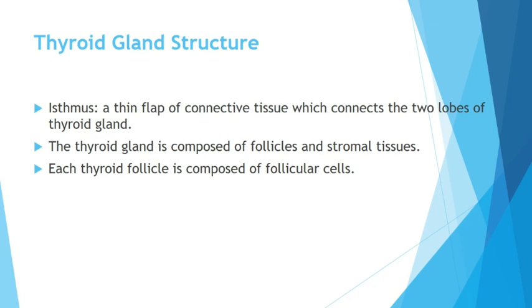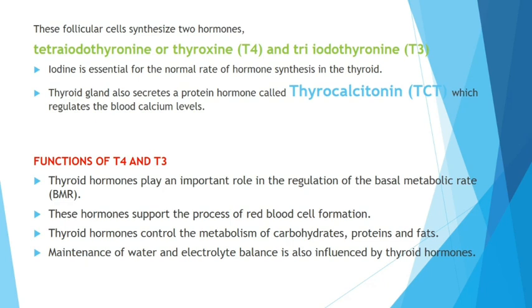Okay, so I cannot come back. The thyroid gland is composed of tiny follicles and some stromal tissues, not required. If you look into the follicle, they are composed of follicular cells. That means the thyroid is made up of follicular cells. There are three important hormones produced by this thyroid gland. One is thyroxine, also called tetraiodothyronine.